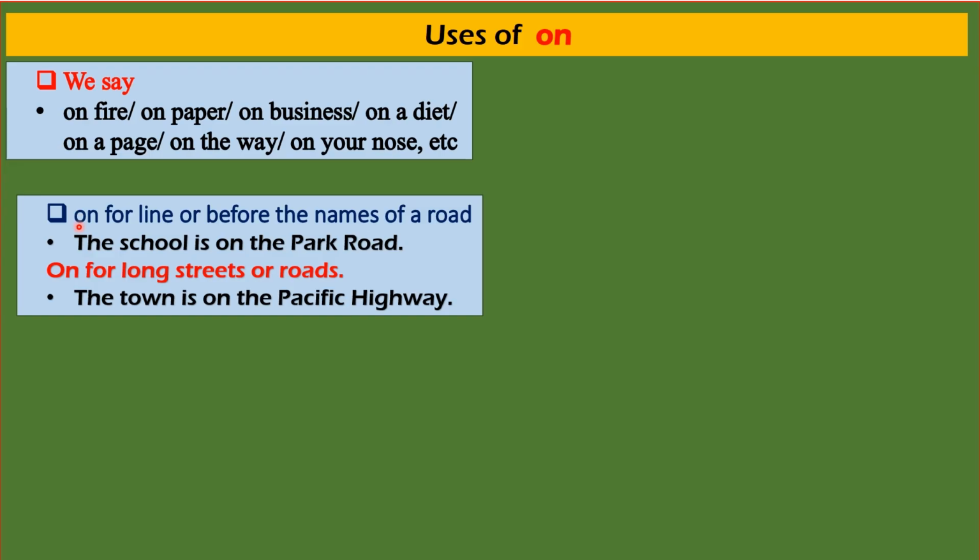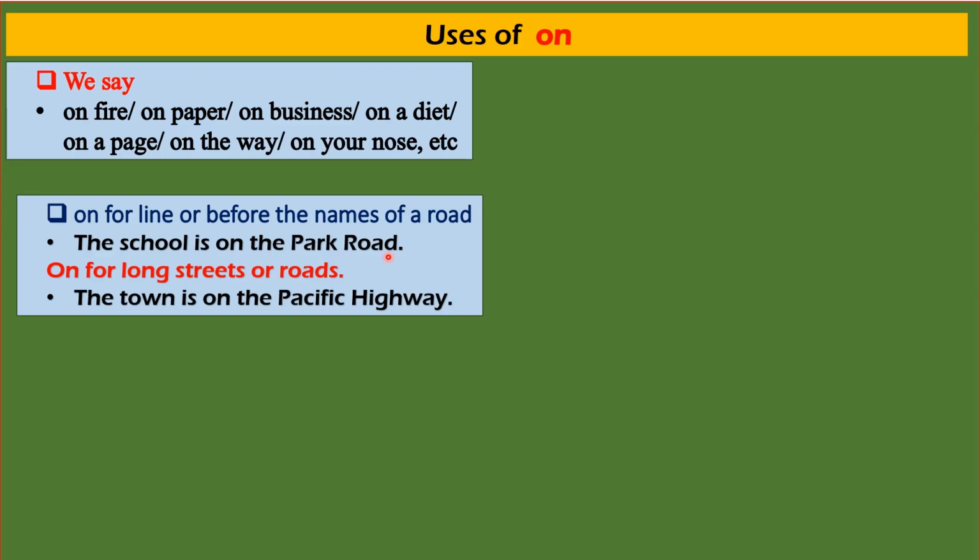second situation. On for a line or surface. The names of a road. The school is on the park road. On denotes the line. Yes, a road is like a line.